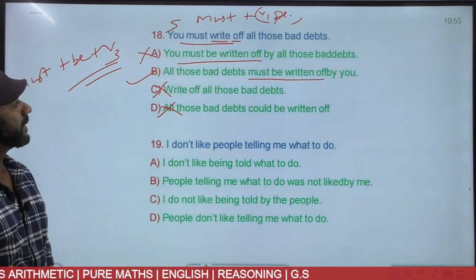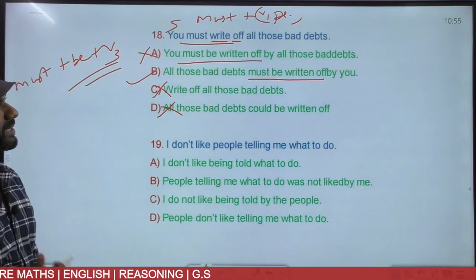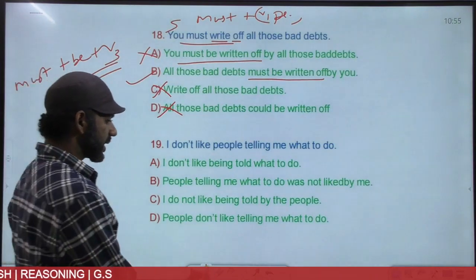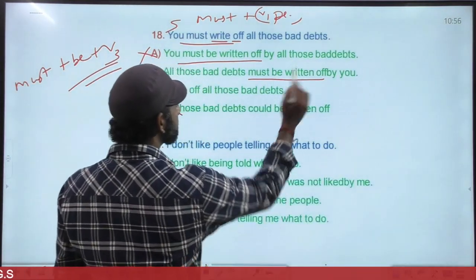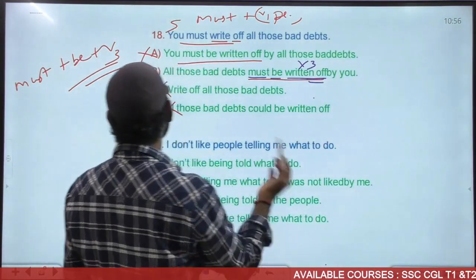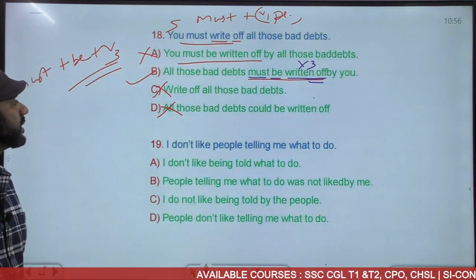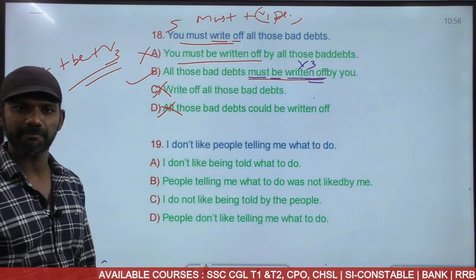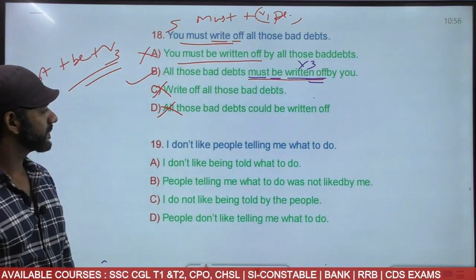Come to B now. All those bad debts must be written off by you. The same meaning, and must be written off is must plus B plus V3. The phrase is coming together. That is all. The phrase is there, completely fine. The answer must be option B. Come to the next one.